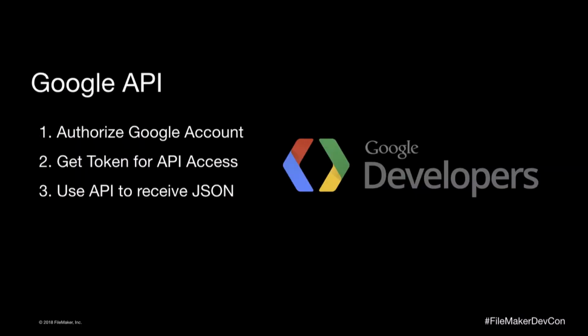So why are we here today? Google API, what are we going to be doing? This is going to be somewhat fast-paced. We're going to try and get through this as fast as possible for those who are wanting to follow along with the workshop file. We're going to authorize your Google account or the Gmail account you just created. We're going to use the authorization keys and IDs to request a token, which we will then use to communicate with the API we enable.